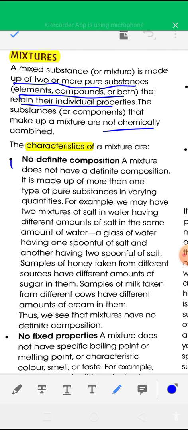Now see the properties or characteristics of a mixture. First, no definite composition. A mixture does not have a definite composition. It is made of more than one type of pure substance in varying quantities. Second characteristic, no fixed proportion.